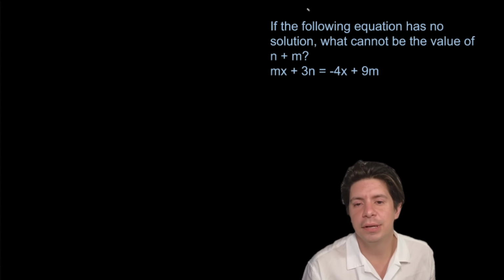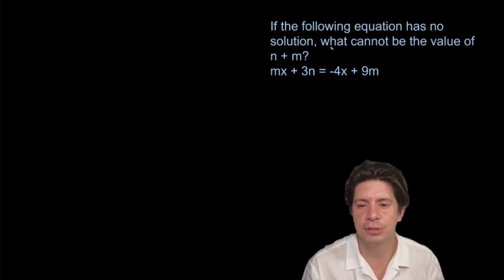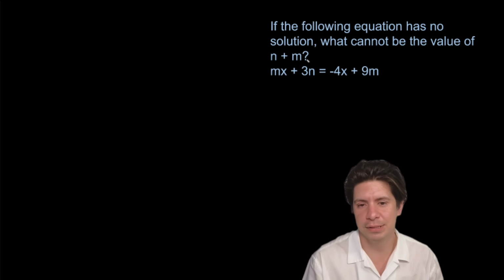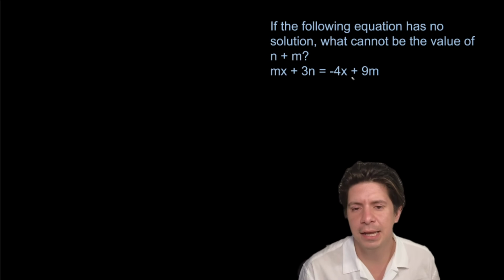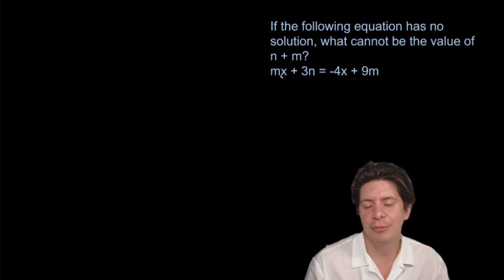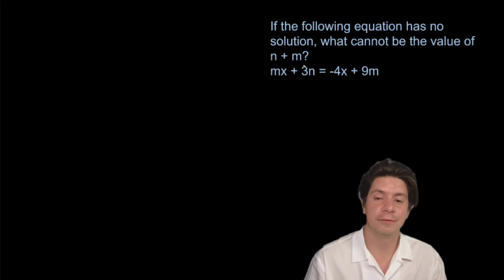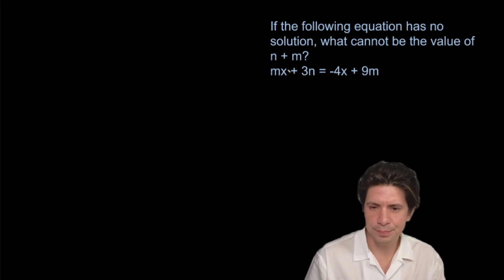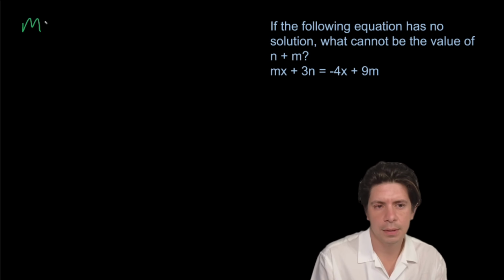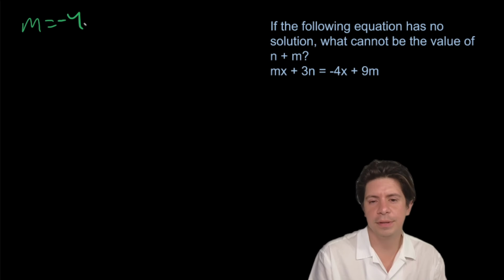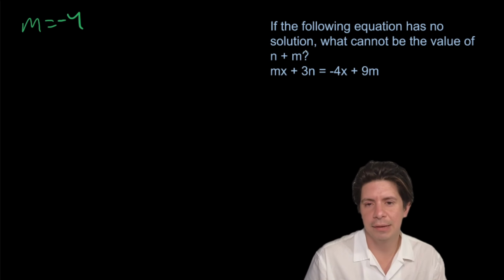All right, so we have another one here. If the following equation has no solution, what cannot be the value of n plus m? So we have mx plus 3n equals negative 4x plus 9m. So if there's no solution, that would mean the x's line up, but this part doesn't line up. So it'd be parallel, but have different y-intercepts. So what we're going to do is find when they have infinite solutions, and then see when it cannot be the same. So m is going to equal negative 4, because that would give us the same thing here.